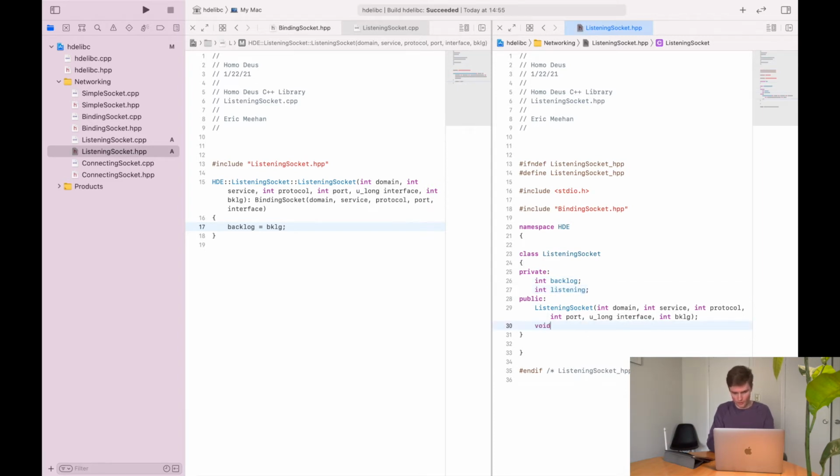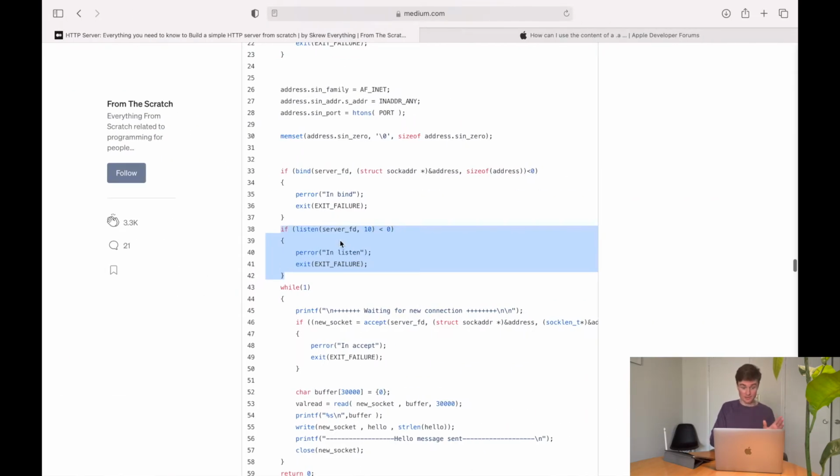So we'll say void start listening. We don't need to pass it anything. And down here, HDE listening socket, not that, start listening, and this needs to be void, and we're just going to call this listen function.